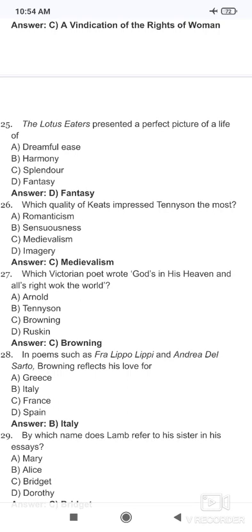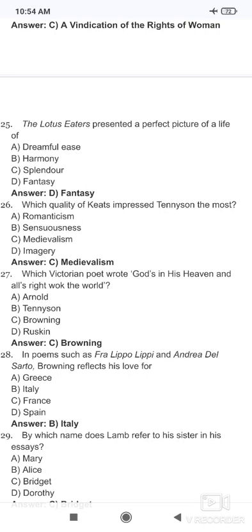Now, next, The Lotus Eaters presented a perfect picture of a life of fantasy. The Lotus Eaters is a famous poem, written by whom you can write in the comments, that is about fantasy. Which quality of Keats impressed Tennyson the most? Which quality of Keats impressed Tennyson the most?